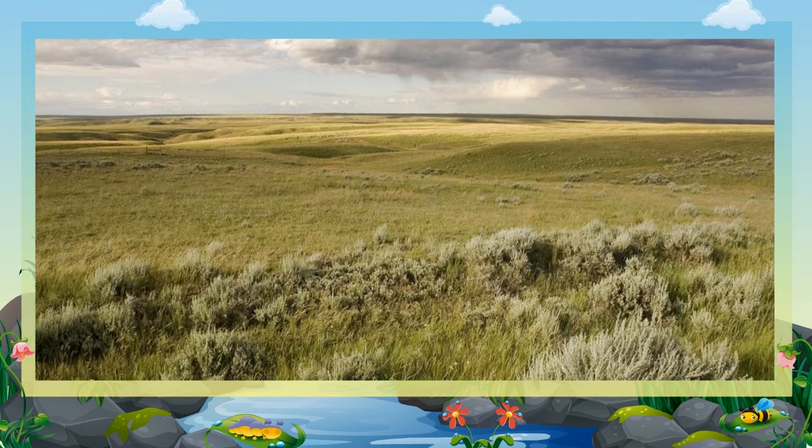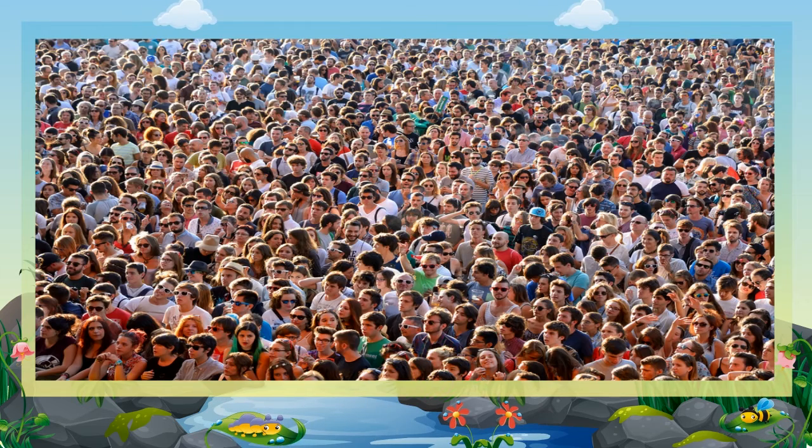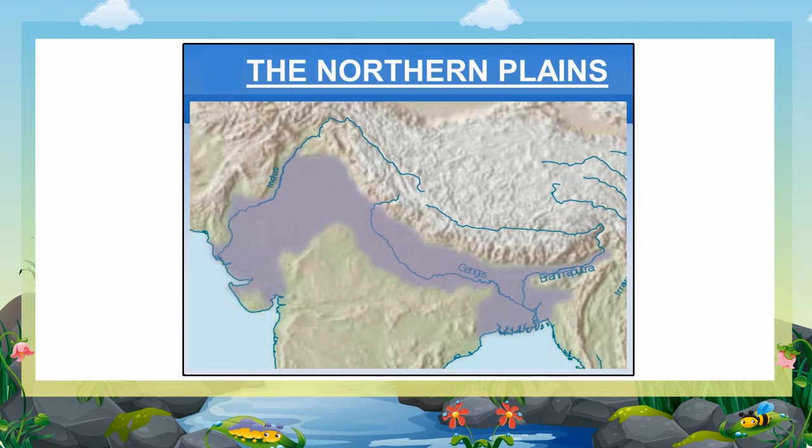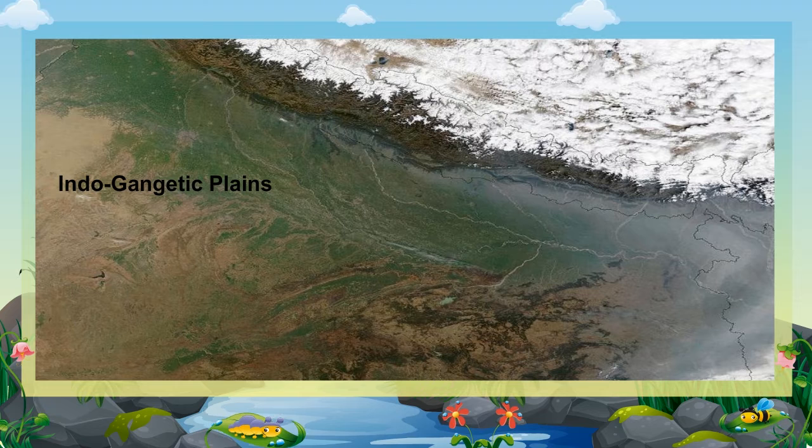Plains. It is a flat landmass that does not change much in elevation. Most of the population of the world lives on these plains. They are also important for agriculture. We grow most of the crops on it. The northern plain of India is very fertile and is also called the food bowl of India. The Indo-Gangetic Plains, also known as the Northern Plains, is large and fertile. It encompasses most of northern and eastern India.